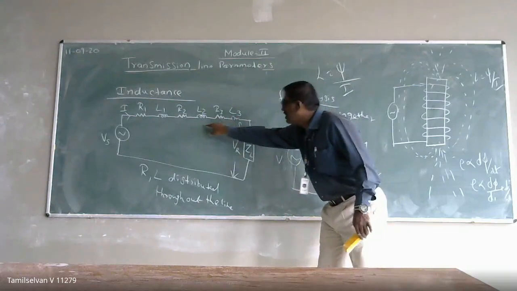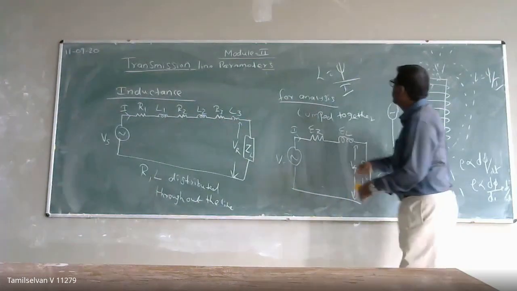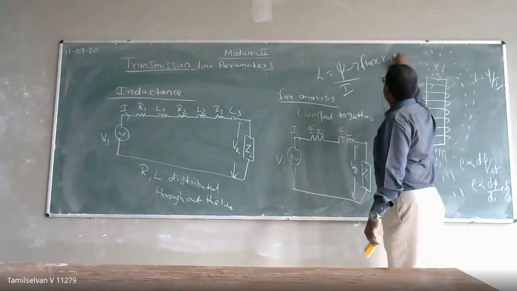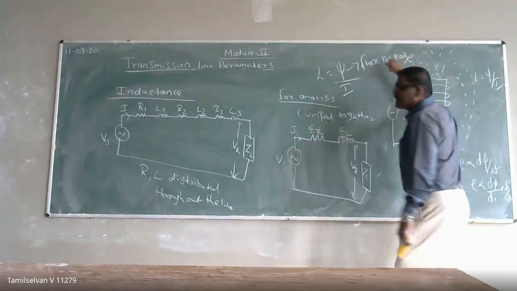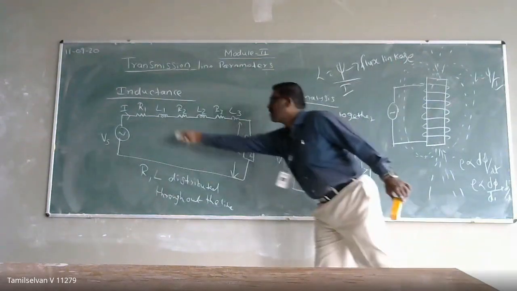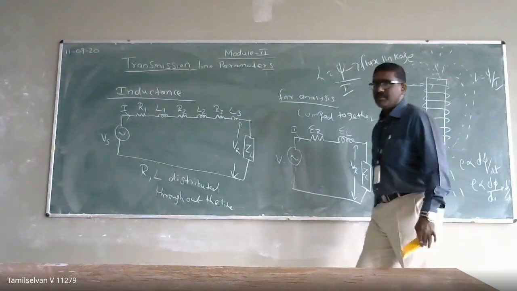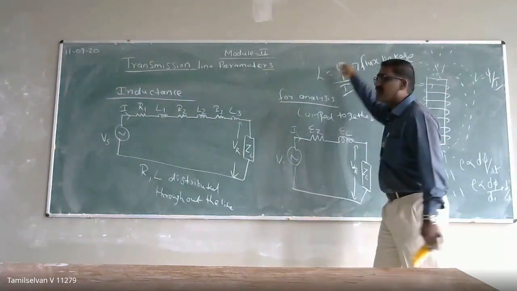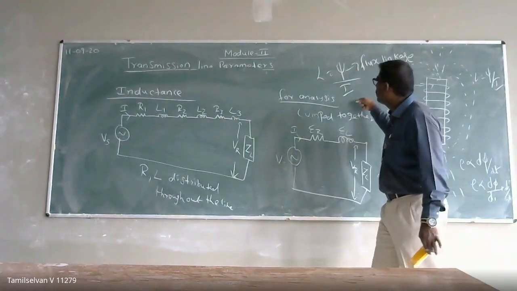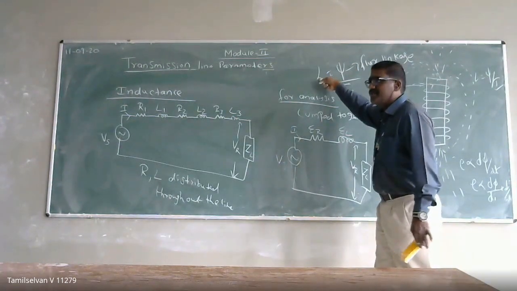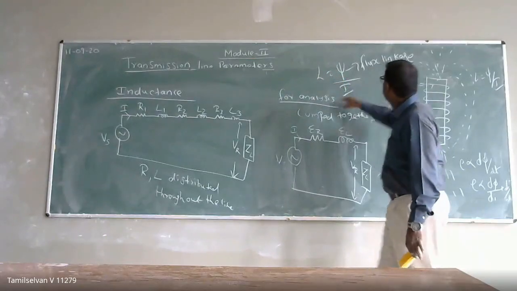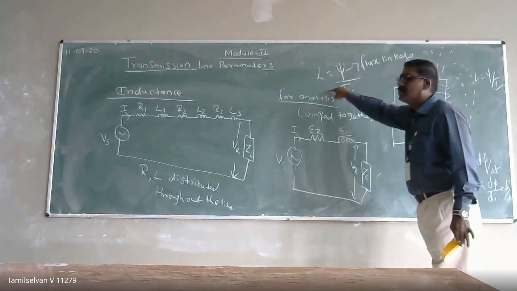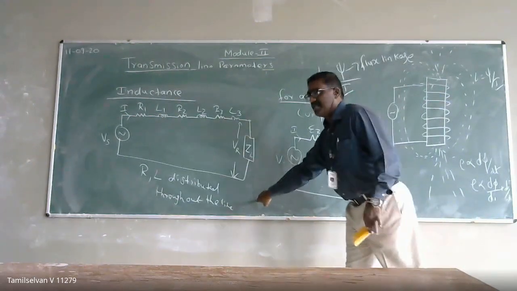If you want to calculate the value of the inductance, you have to calculate the flux linkage. If you know the flux linkage, then you can calculate the inductance in your transmission line. Flux linkage per unit ampere of current is called the inductance. If you want to calculate your inductance, you have to calculate your flux linkage.